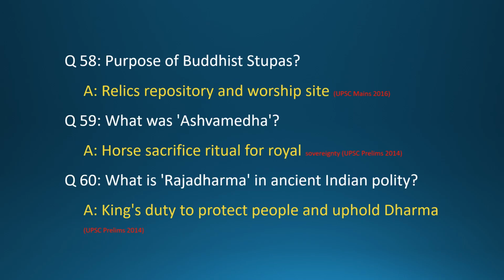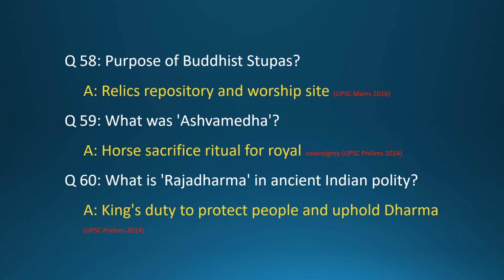Question 55. What is the significance of Gandhar school of art? Answer: Fusion of Greek, Central Asian and Indian artistic elements. Question 56. Who was Kanishka? Answer: Kushan ruler, patron of Buddhism. Question 57. What was the significance of the Bhakti movement? Answer: religious reform and devotional worship.